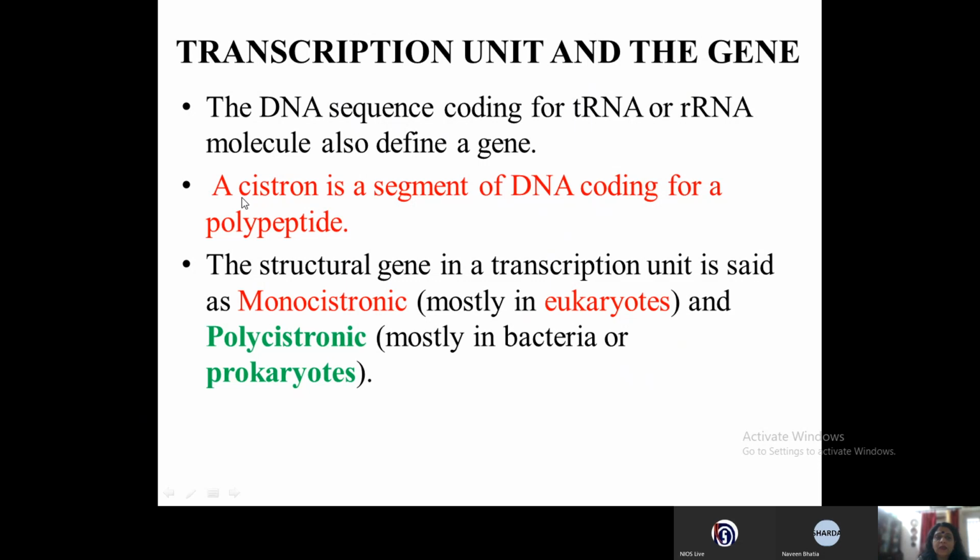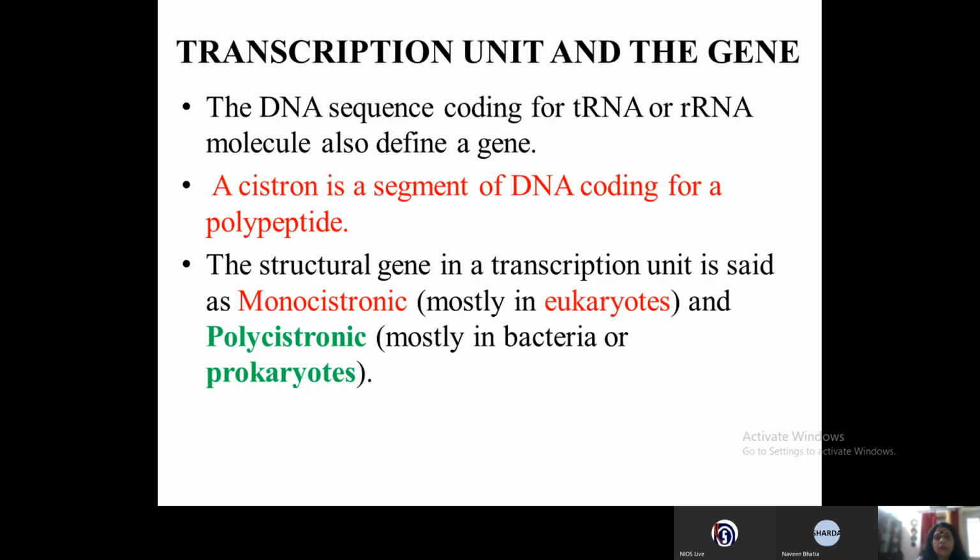So they came up with a word which is called cistron. Now what is cistron and how is it different from a gene? A cistron is a segment of DNA coding for a polypeptide. So specifically, when I say I'm talking of cistron, that means it gets very clearly communicated that cistron is going to code for a polypeptide chain. But when I say it is a gene, gene is a common word. It communicates that the gene can code for RNA or it can code for a polypeptide.